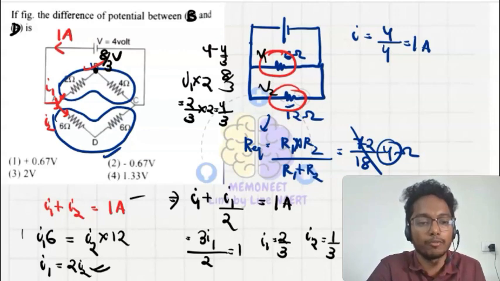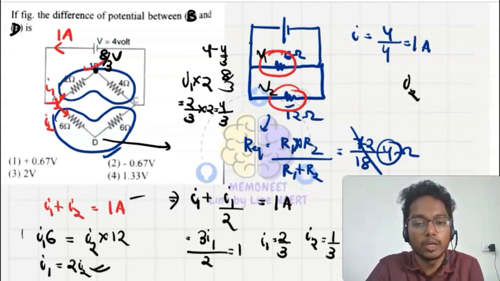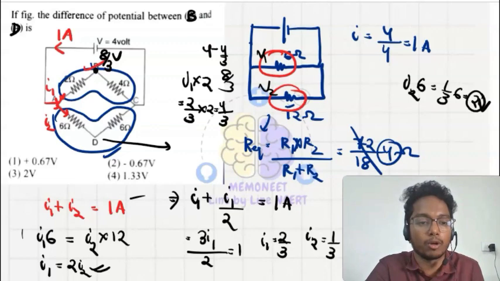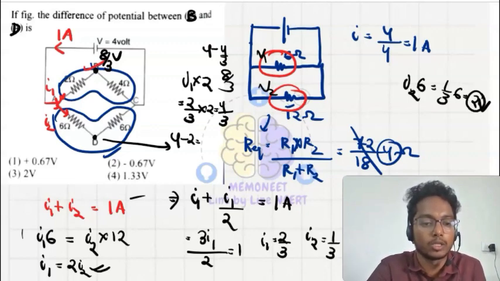So at point D, what will be the potential? How much drop has happened in the 6 ohm resistor? I2 into 6. Okay, this will be equal to I2, which is 1 upon 3, into 6, that is equal to 2 volt. A 2 volt drop has happened, which means here it will be 4 minus 2, equal to 2 volt remaining.